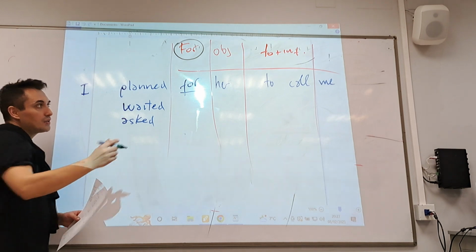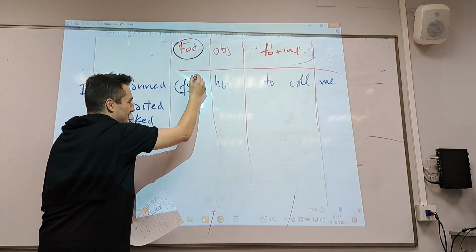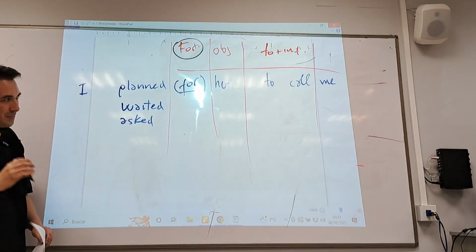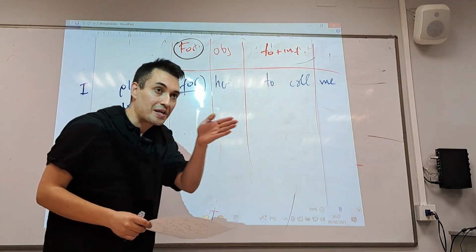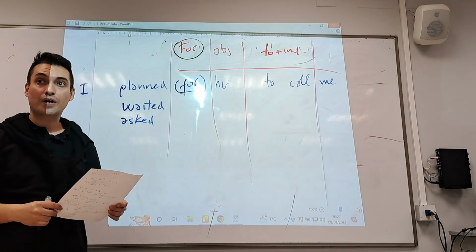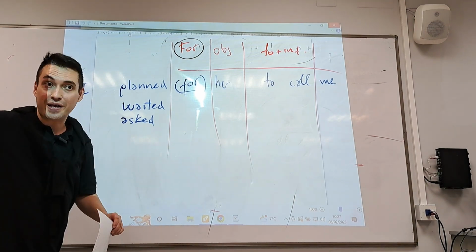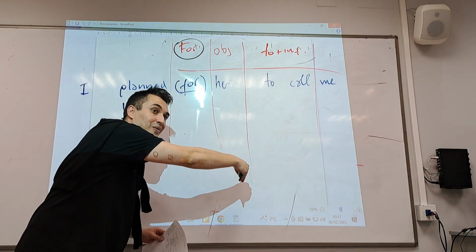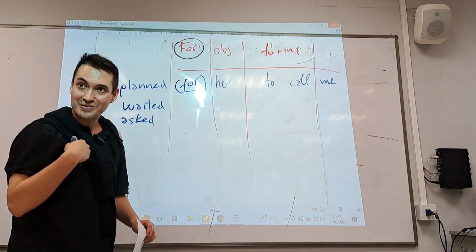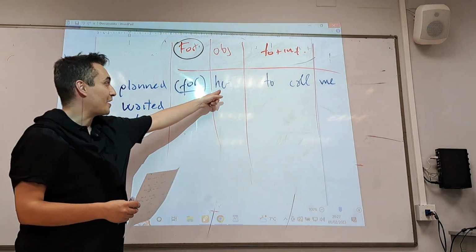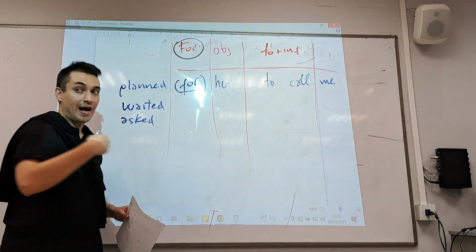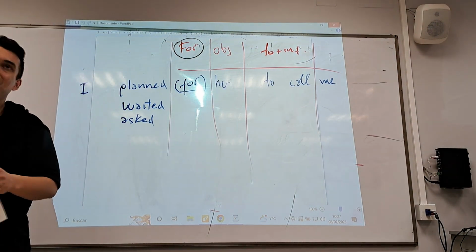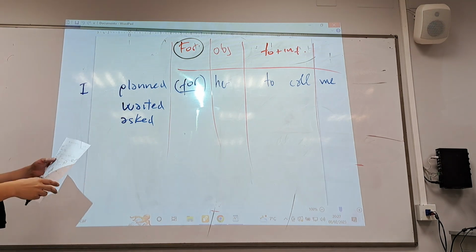With ask, I could also say I asked her to call me, but the meaning changes. If you say I asked her to call me, it is that you directly ask her. But if you say I asked for her to call me, it is that you ask somebody else to ask her to call you. Do you see the difference? So I asked her to call me. I directly go to her. I asked for her to call me. I asked somebody, for her to call me.